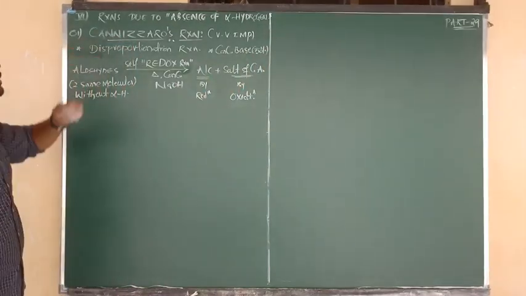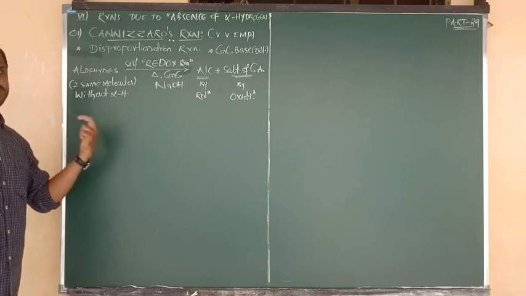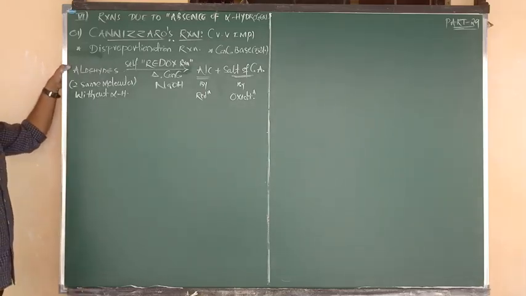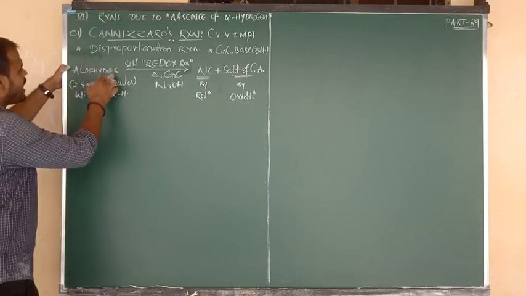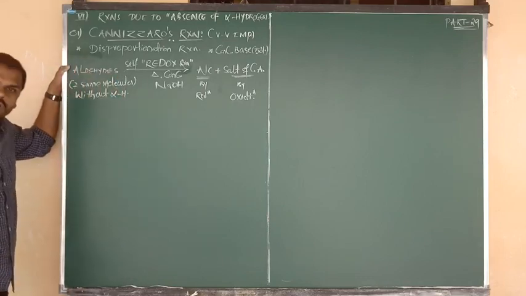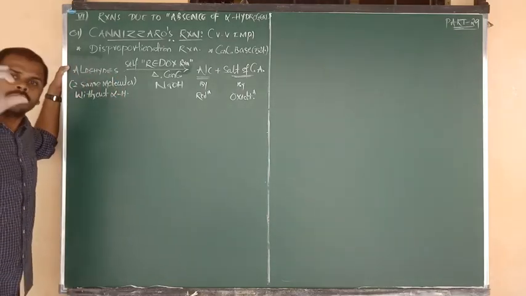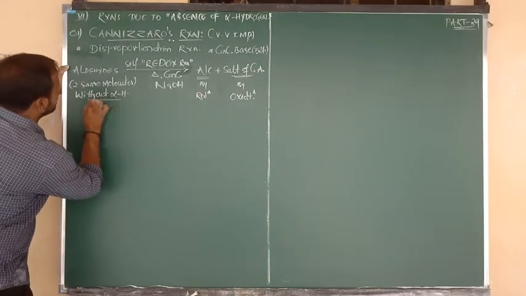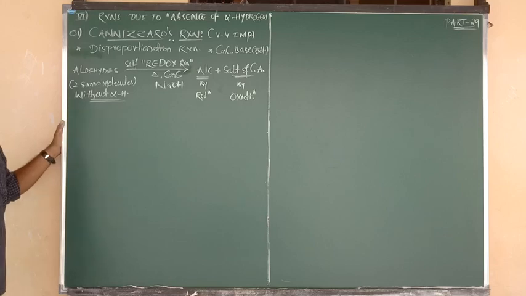Now the condition I am going to give you, and also the statement indirectly I am going to tell you. We have to consider two same molecules of aldehydes, but the condition is they should not contain alpha hydrogen.